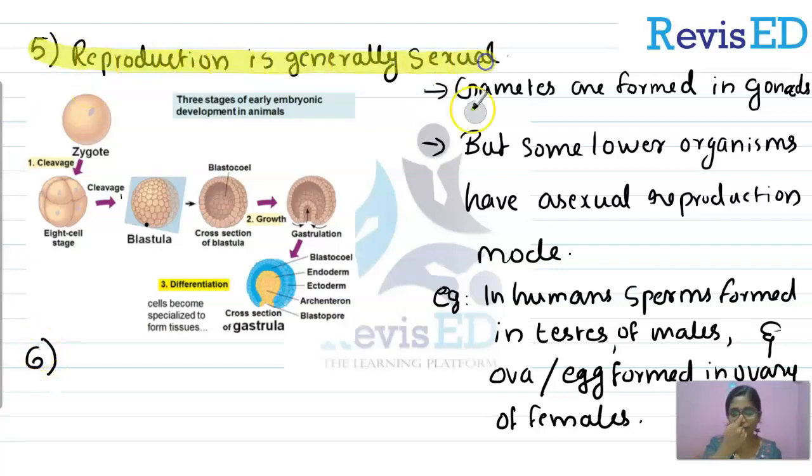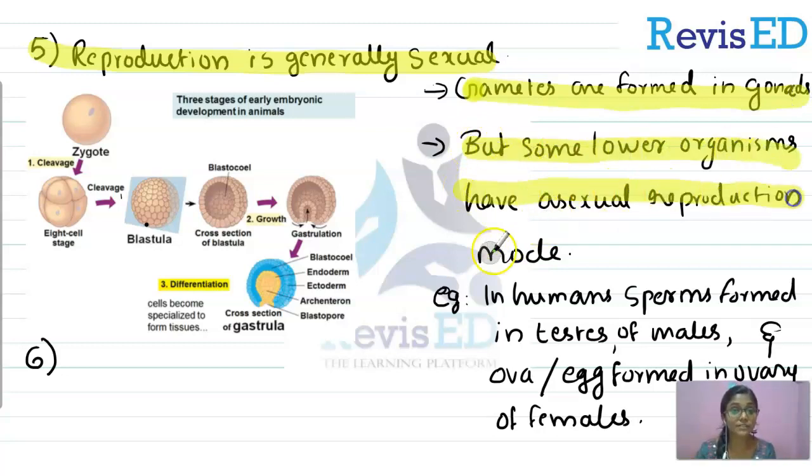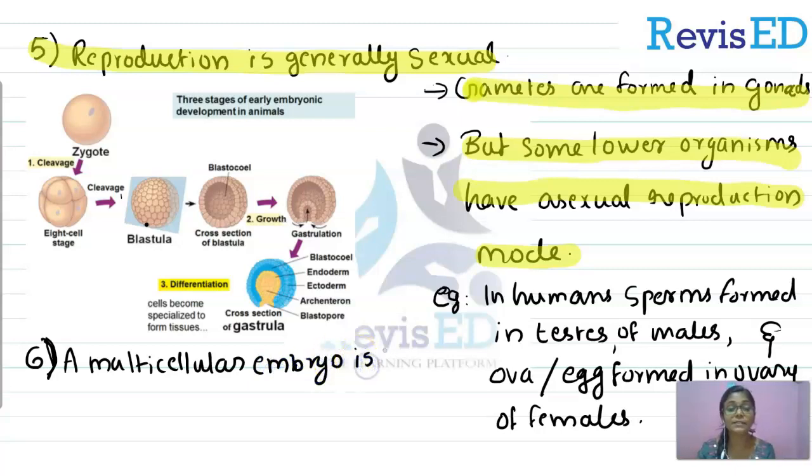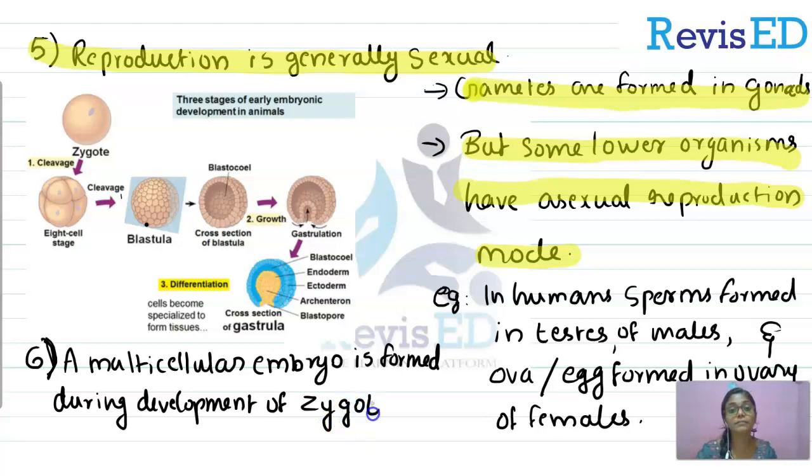Now there is a sixth point. Before going to that, I am highlighting the fifth point, which is in animal kingdom, reproduction is generally sexual and gametes are formed in gonads, but some lower organisms have asexual reproductive methods. Now the sixth point is a multicellular embryo is formed during the development of the zygote. Clear? A multicellular structure having more than one cell, an embryo, is formed during the development of the zygote.